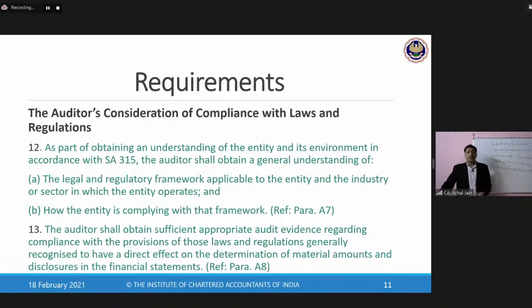So once again, the auditor can look at all of these areas. The auditor can perform procedures on all of these areas. The auditor can have discussions with the legal team, with the secretarial team, and with the external legal experts engaged by the management, to check how the management has been ensuring compliance with all of these laws and regulations.